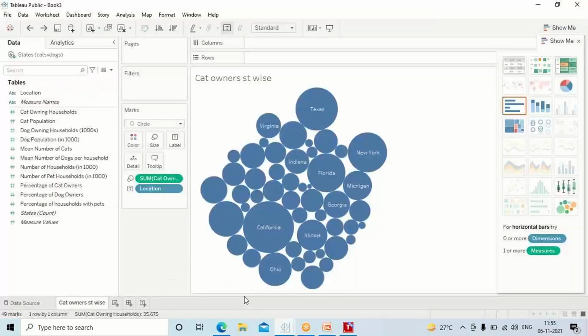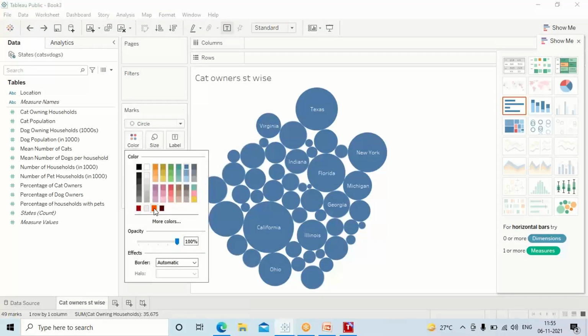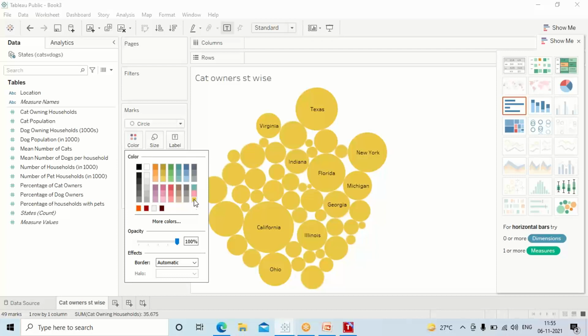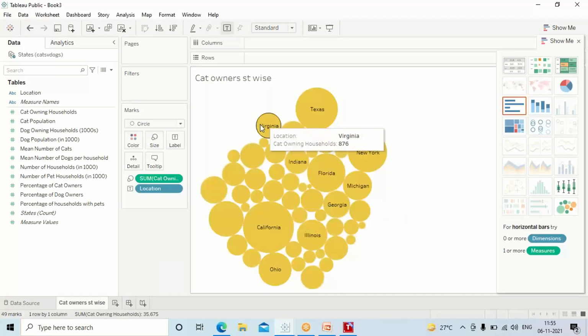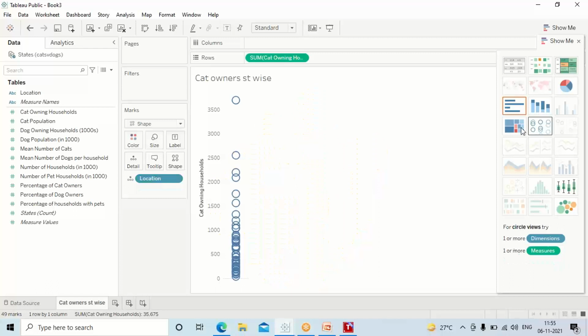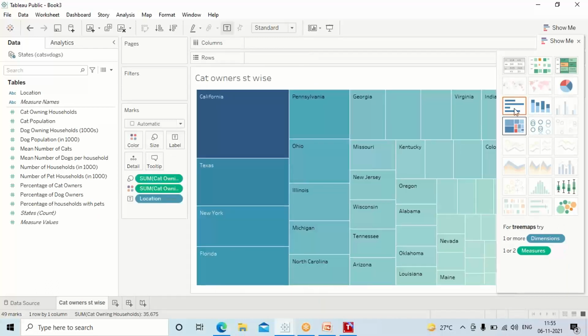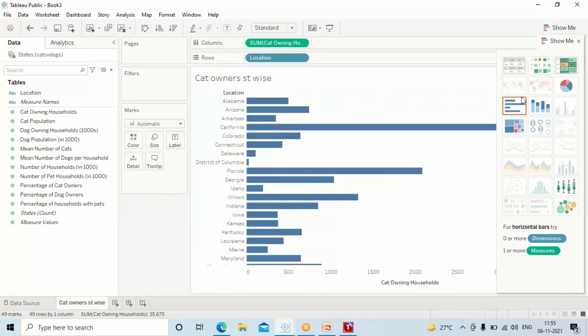Tableau? And you can also change the colors, as I mentioned earlier. You can put multiple colors wherever you want. You can add different colors to it and you can make it way too interactive, the way I have mentioned. See, your wish.